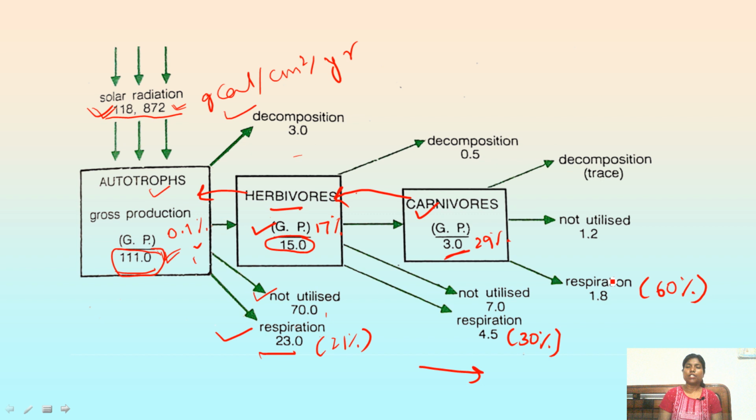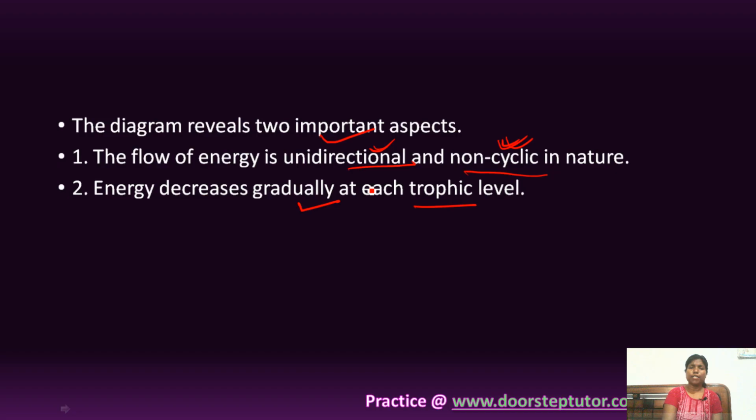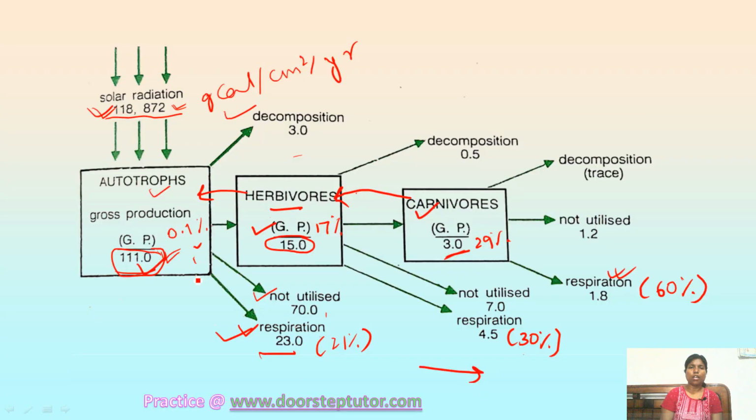Next is energy decreases gradually at each trophic level. So here you have already seen that at each trophic level the amount of energy is reduced. Here 111 gram calorie, in herbivores 15 gram calorie, and in carnivores the amount of energy utilization is 3 calories. So there is a decreasing trend of energy utilization at each trophic level.